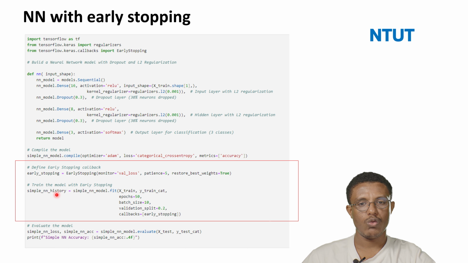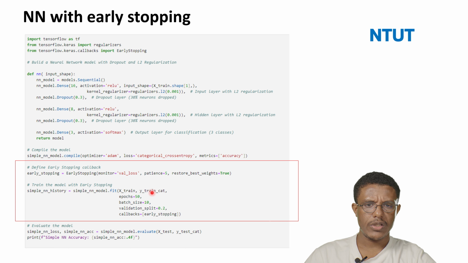Then during the training, we need to try to call this early stopping. So this is the training, for instance, simple NN history, simple NN model dot fit. Because during compilation of the model, we say simple NN model dot compile, the model name is simple NN model. So here, simple NN model dot fit x train, y train, epoch, batch size, validation, and callbacks equal to early stopping, which means the model tries to check these conditions.